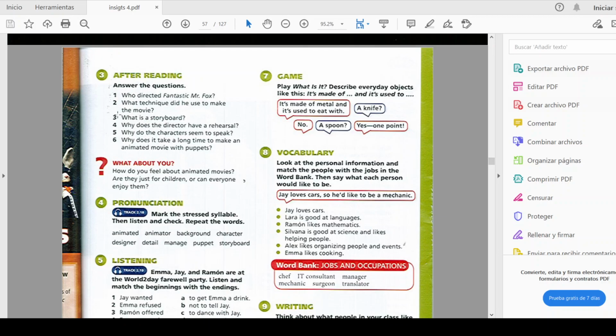Okay, in the after reading, in exercise 3, we have to answer the questions. Based on the previous information, you are going to answer these questions. Okay, then we have an important question. What about you? So think about this, because we are going to discuss in the oral class about this question. How do you feel about animated movies? So you're going to give me your opinion. Are they just for children, or can anyone enjoy them? So you are going to tell me your opinion about this in the next class, okay?